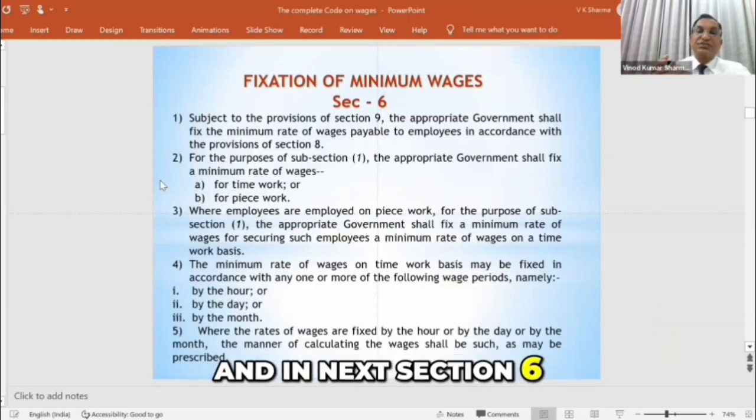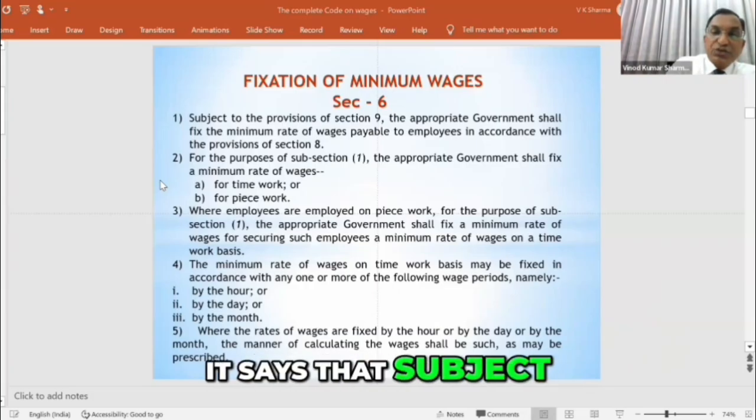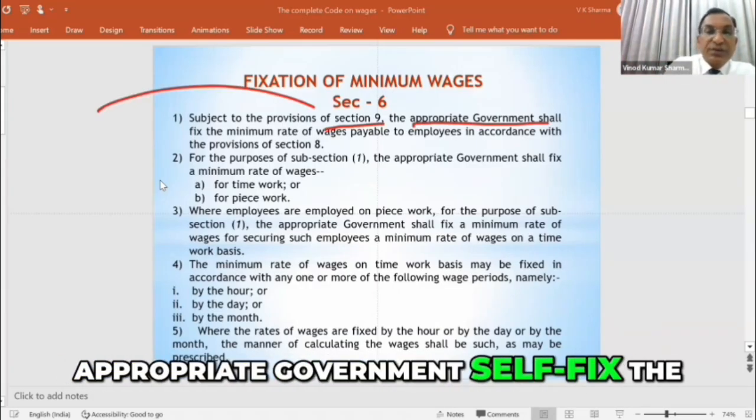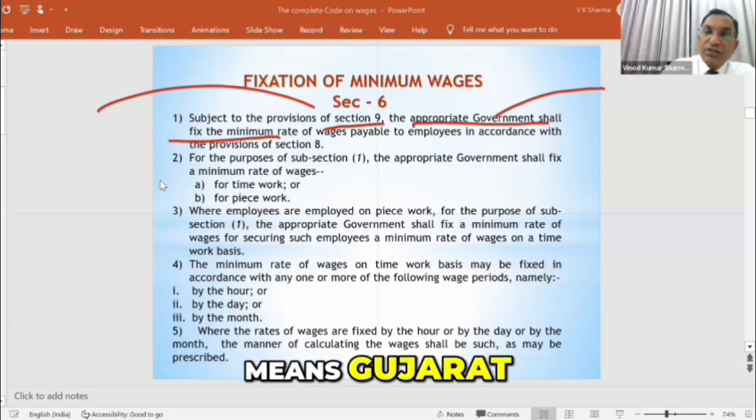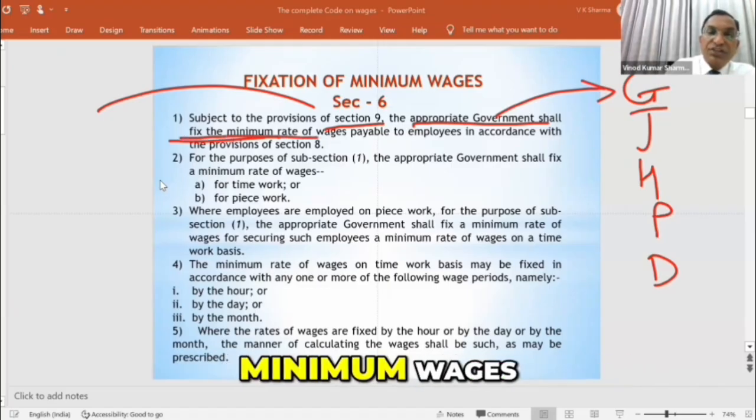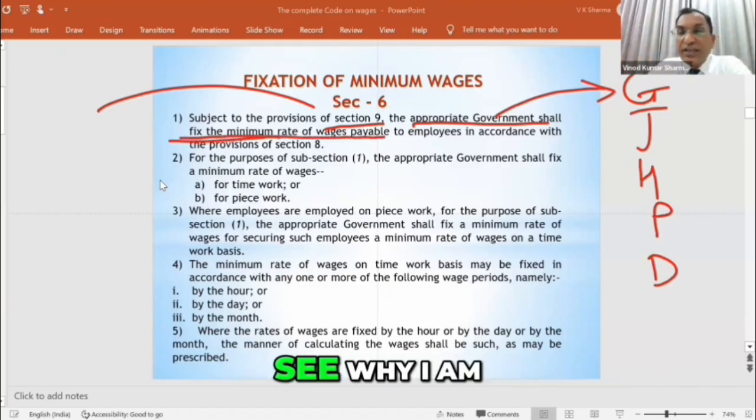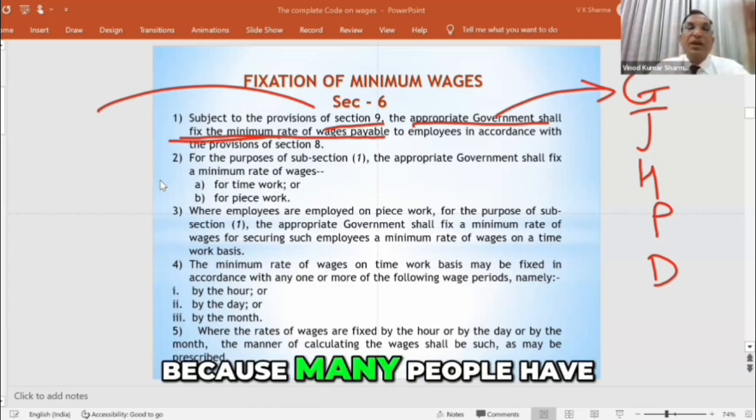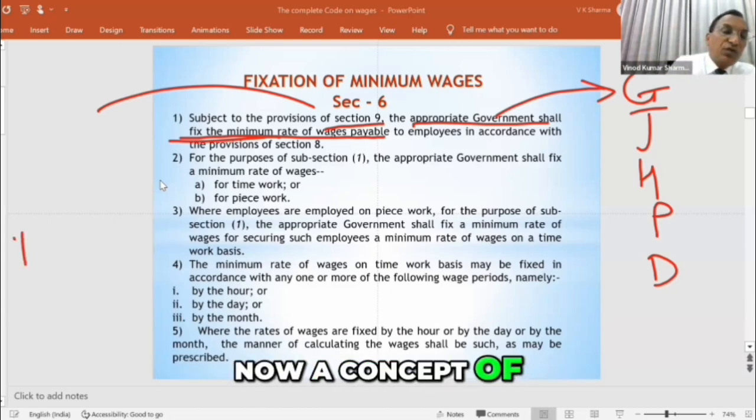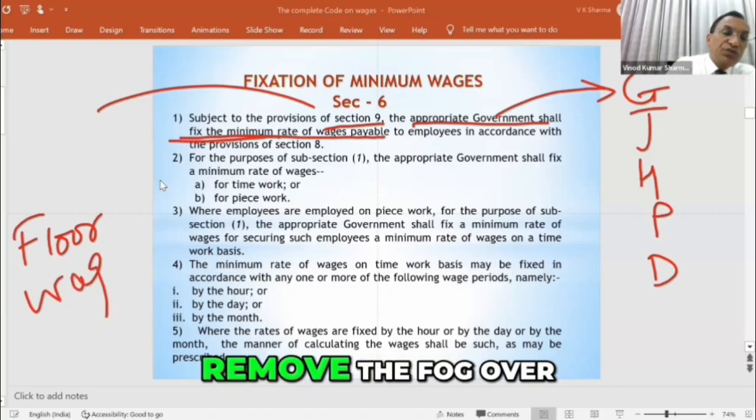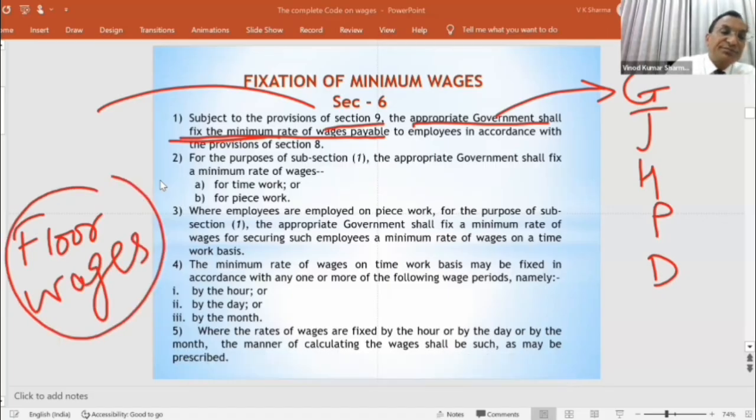And in next section 6, it says that subject to section 9, we will study that, the appropriate government shall fix the minimum wages. Means Gujarat, Jharkhand, Haryana, Punjab, Delhi, every government shall fix the minimum wages. See why I am enumerating these? Because many people have now a concept of floor wages. Now I would also remove the fog over the floor wages today.